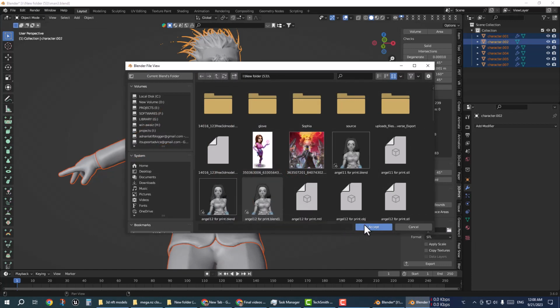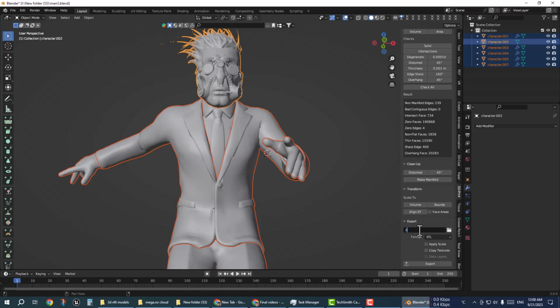I'm going to export, file name 222. No, and click on export.